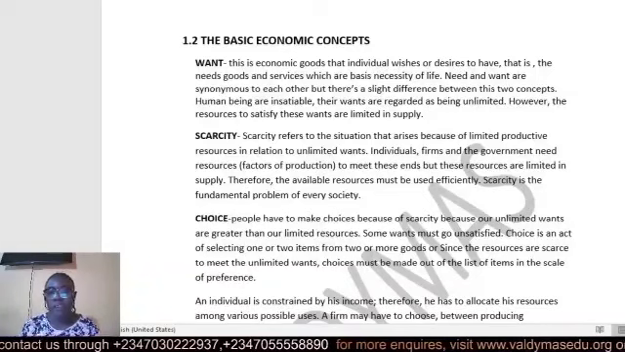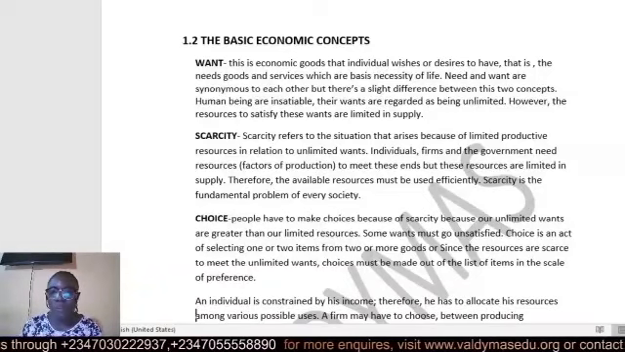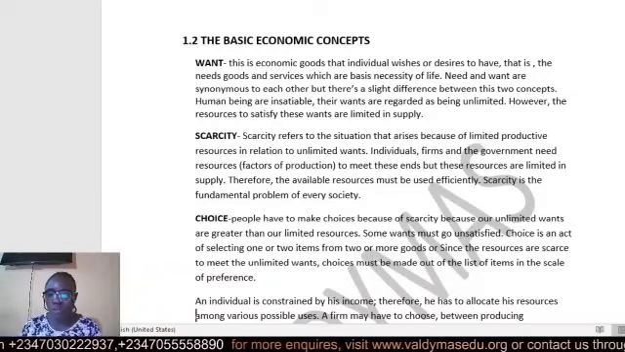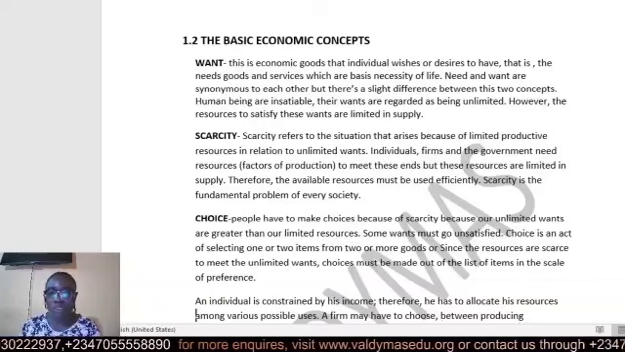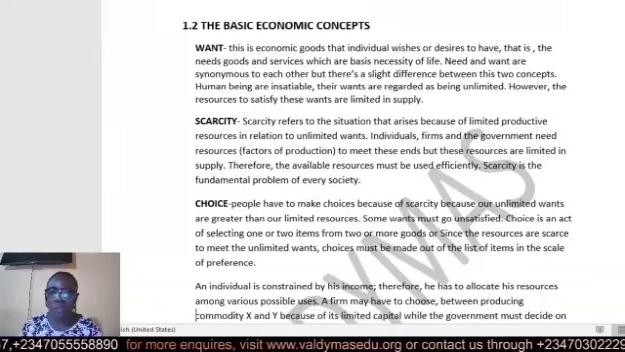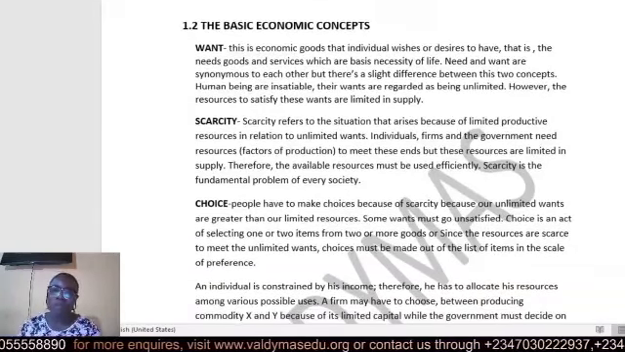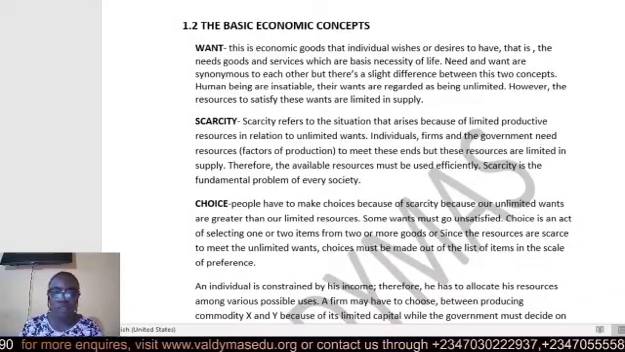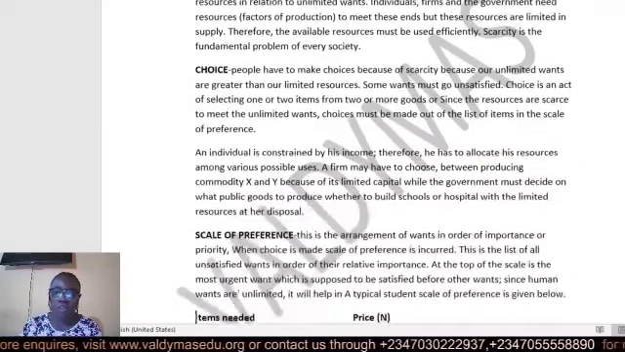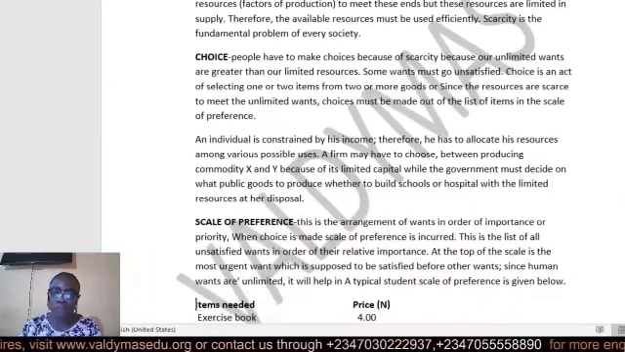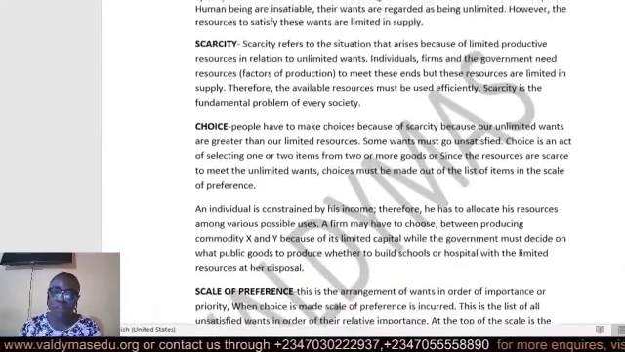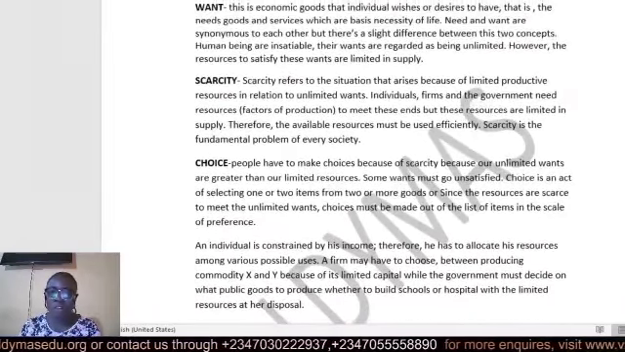So, having explained the definition of the word economics and the introduction, we're going to move to the basic concepts that are used in economics. And we have concepts like want, scarcity, choice, opportunity cost, and scale of preference. So let's start one after the other to explain the basic concepts.